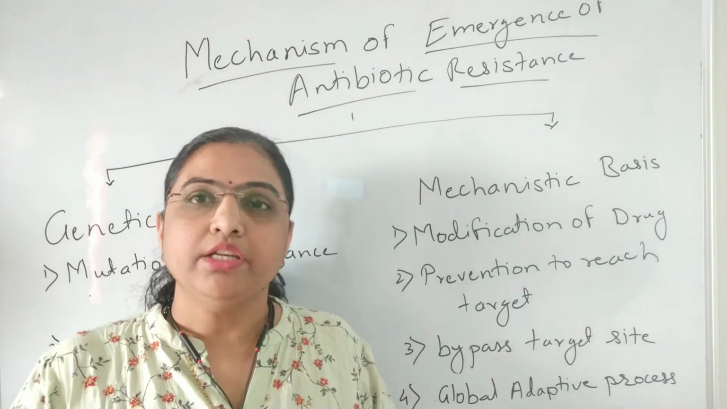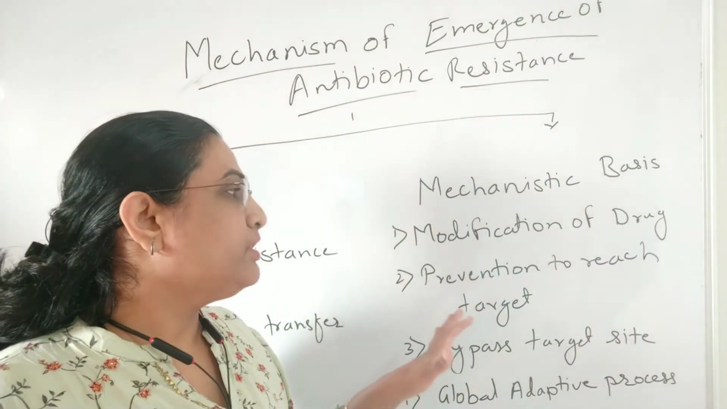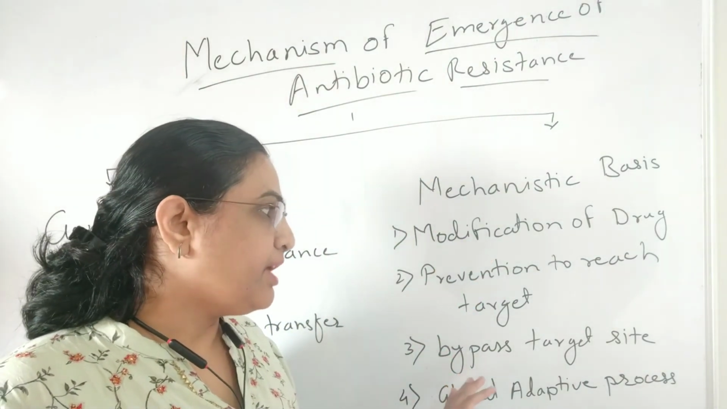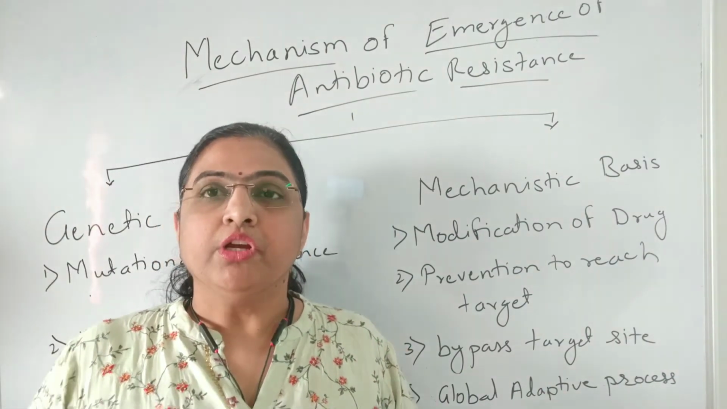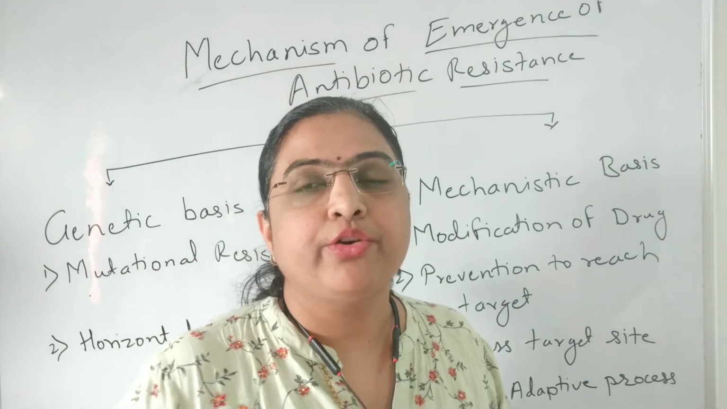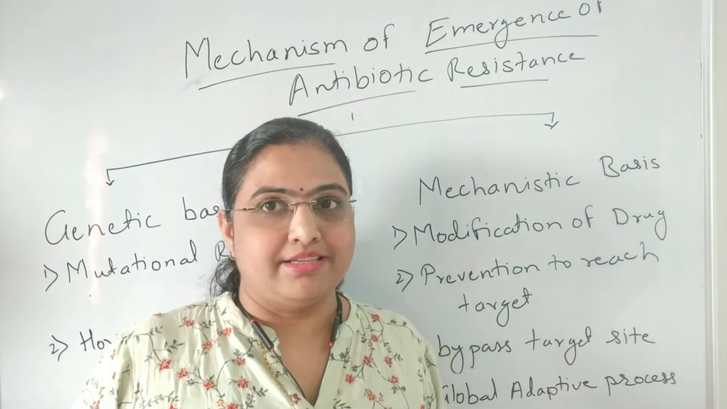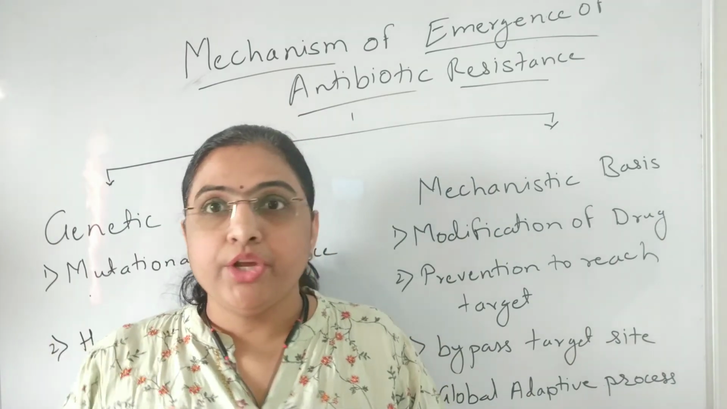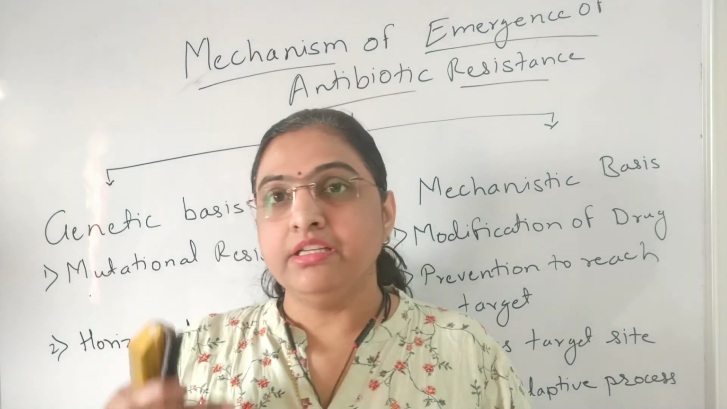So in this way, in the mechanistic basis, the modification of the drug, prevention to reach the target, bypass the target site, and the global adaptive processes come in. So this is the overall introduction to the mechanism of emergence of antibiotic resistance. In the incoming videos, we are going to deal with each and every mechanism in detail.